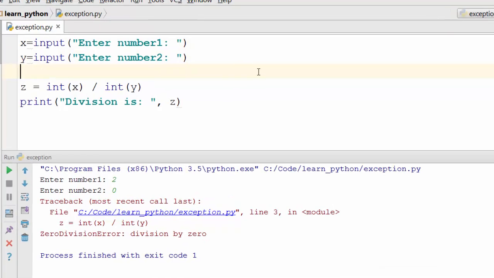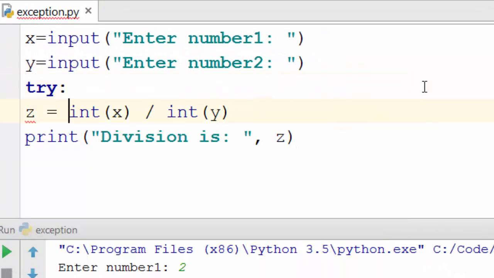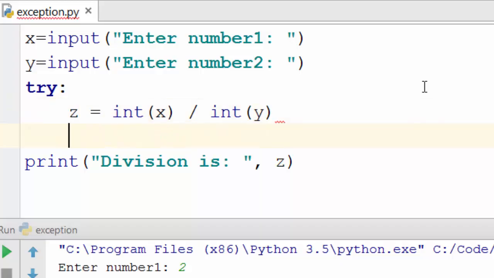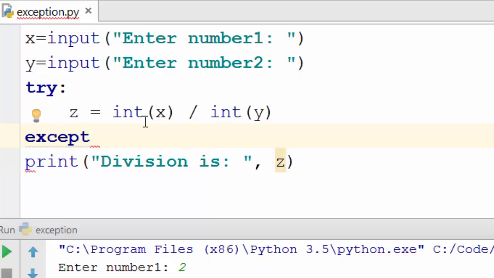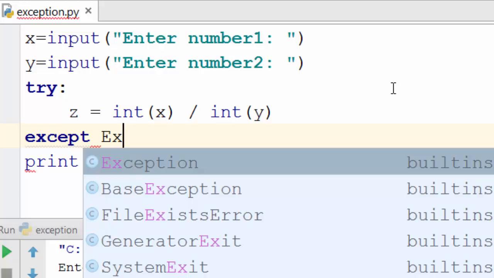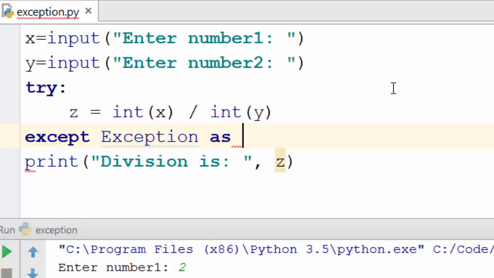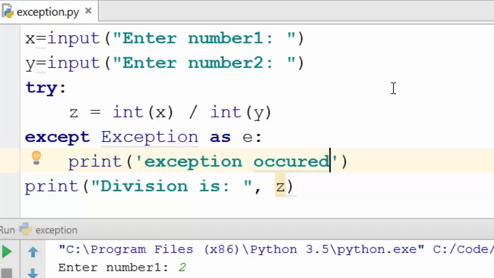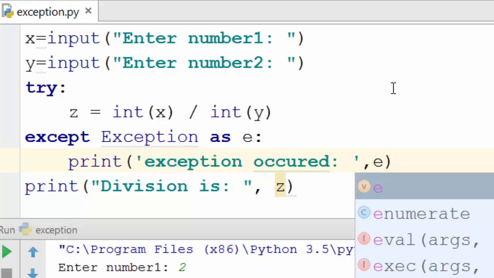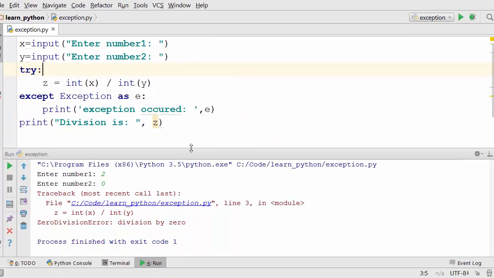And the way you handle the exception is by writing try catch. So you will say try, and then here you will say except. So try colon, and the block of the program that you expect could possibly generate an exception, you should put between try and except. So between try and except, you should have that code. Okay, so the syntax here is except Exception as e. Okay, and you will say print